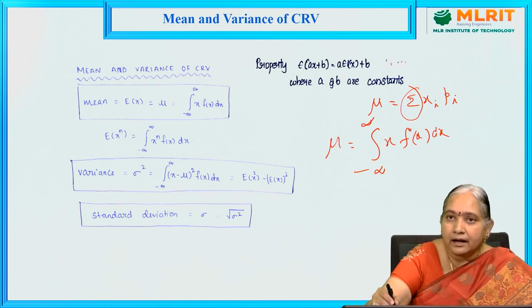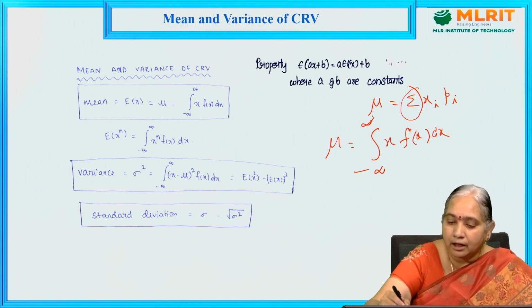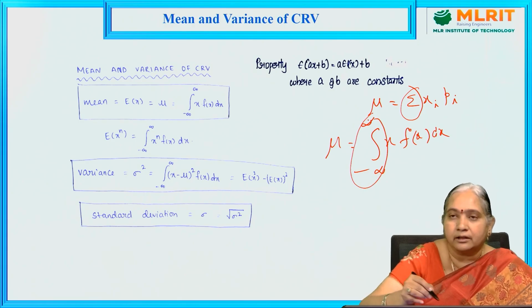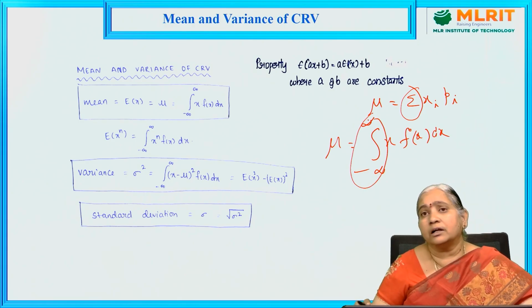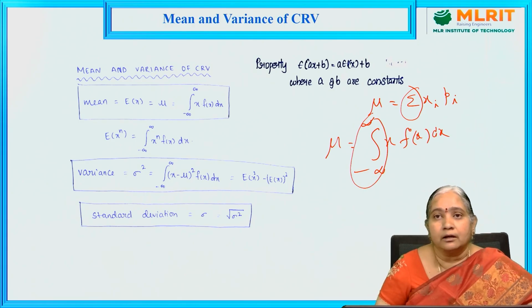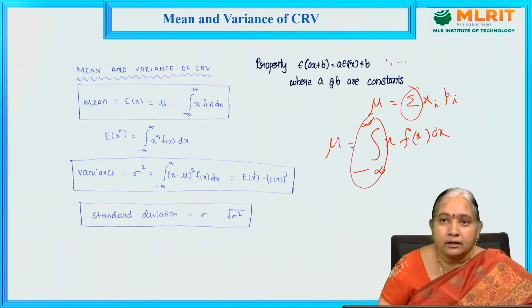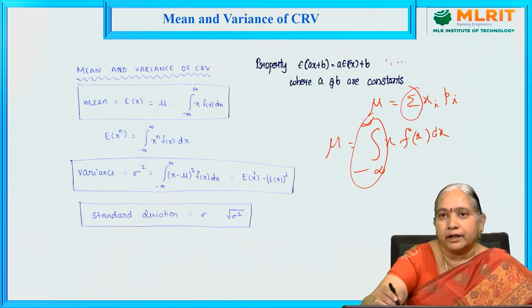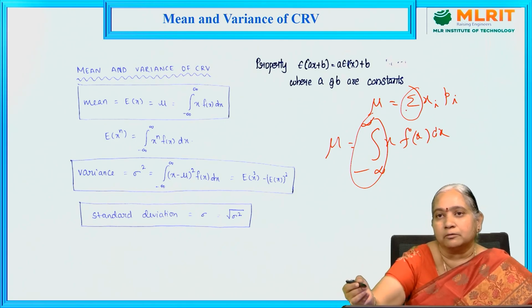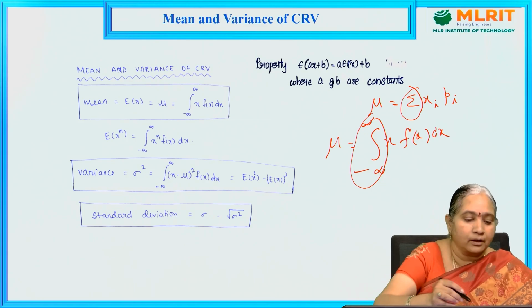So in a discrete random variable, we take the summation, and in a continuous random variable, we take the integration. Since we can't define the probability for each x value in a continuous random variable, whereas it is possible in discrete random variables, that's why there we take the summation and add all the probabilities for each x value.